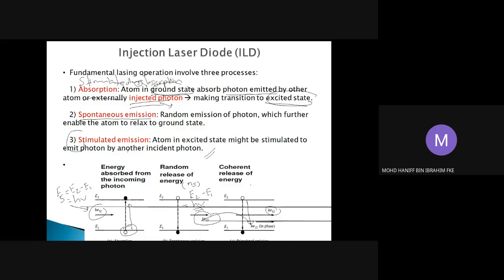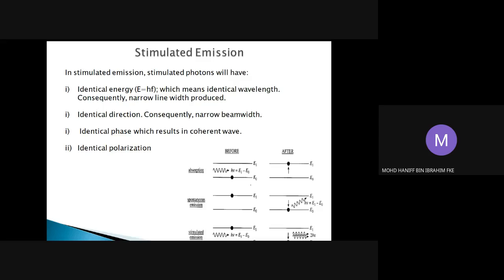So this is the processes in laser diode. Right. So in stimulated emission, these are the things that we can say about the photon that is produced by stimulated emission. Number one is that the energy is identical. E equals hf, based on this equation.